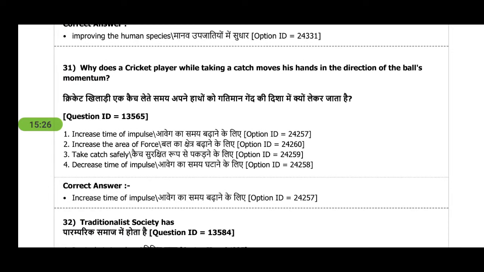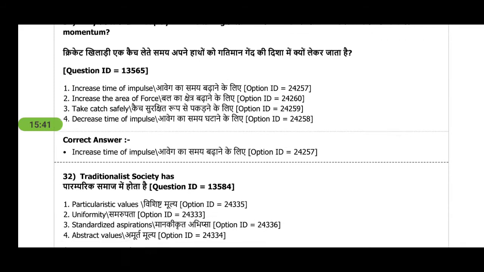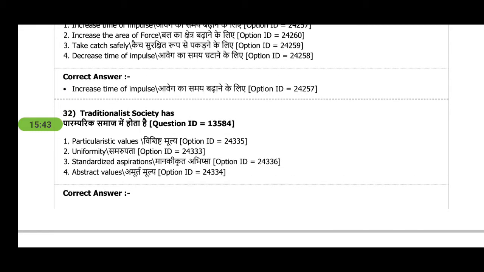Next question is, why does a cricket player while taking a catch move his hands in the direction of the ball's momentum? It's a very easy question. It's a physics question, but we have seen it also in class 10th, and it's a very popular physics question: to increase the time of impulse.